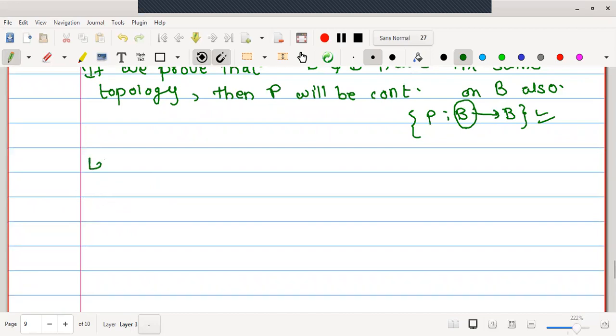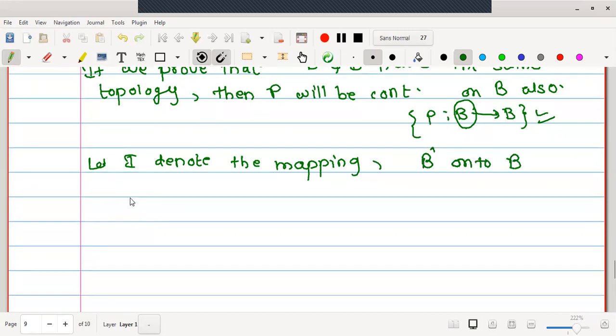Therefore we will write, let I denote the identity mapping from B dash onto B. Therefore, I is a mapping from B dash onto B. This is onto, identity is always onto. And how is it defined? It is defined by I of Z is equal to Z.